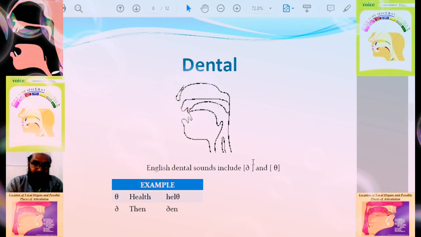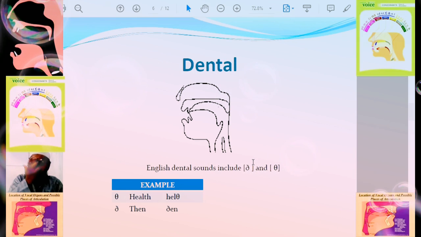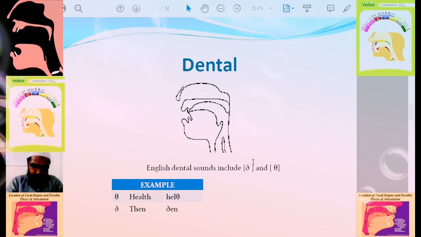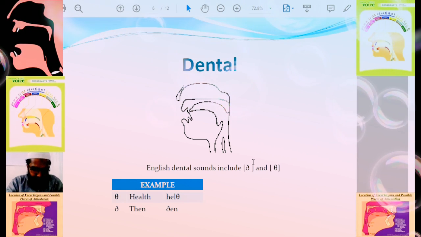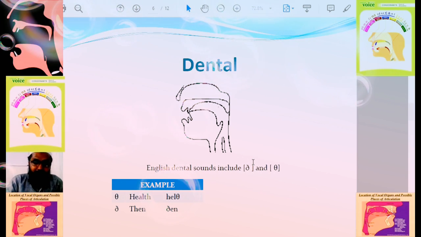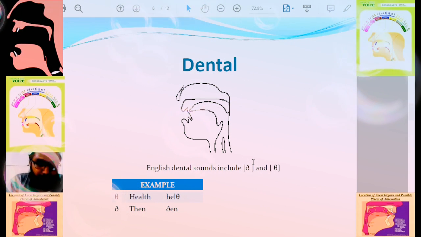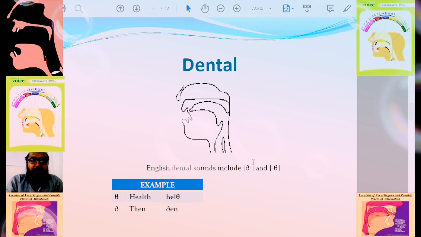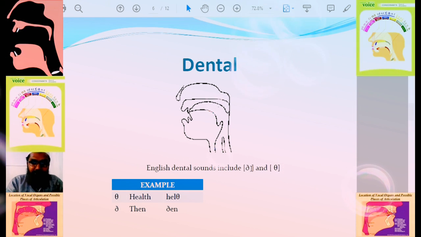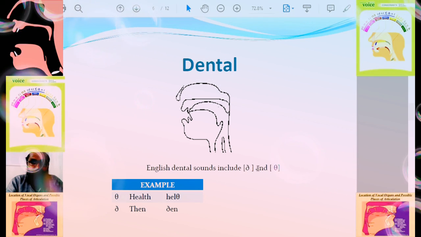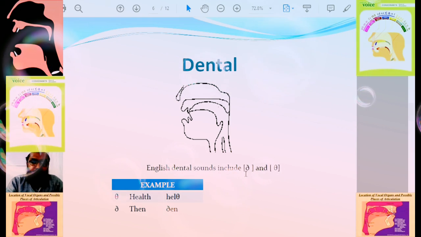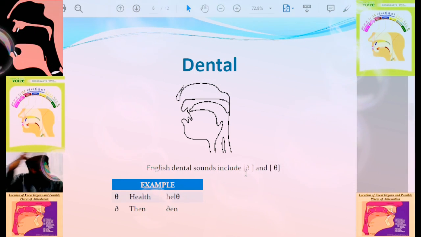Then we are having dental sounds. What is the definition? These consonant sounds are produced by the blade of the tongue touching the upper teeth. Like this, this symbol is ta. We used to say then, we used to think. So these are the dental sounds.